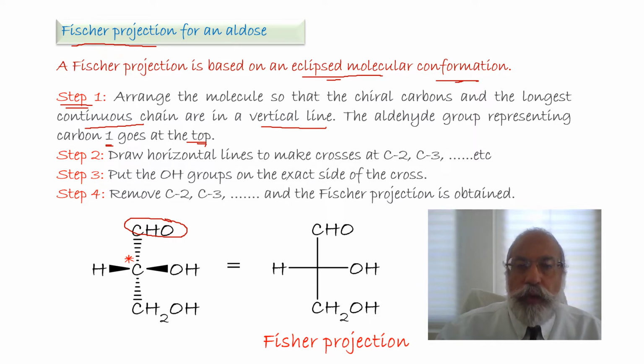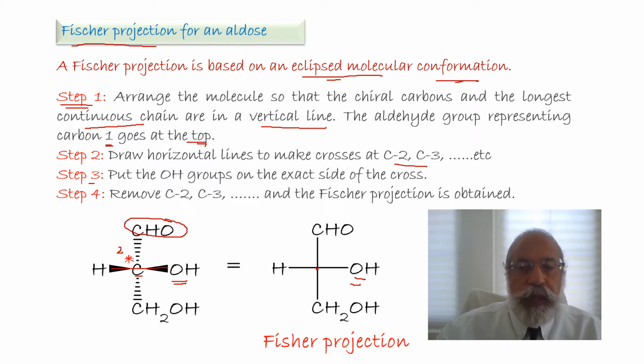Draw the horizontal lines to make the cross at C2, C3, etc. So we have here 2 and we have here the vertical cross line. Step 3, put the OH on the exact side of the cross. So if we have here the OH on the right hand, then the OH in the Fischer projection will be on the right hand. Then remove the carbon and keep the cross solid.